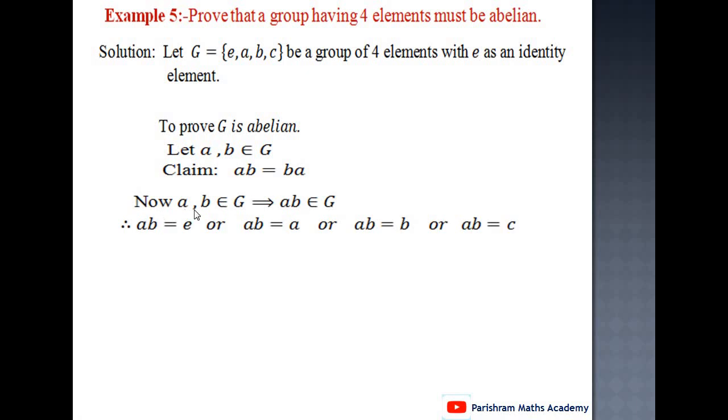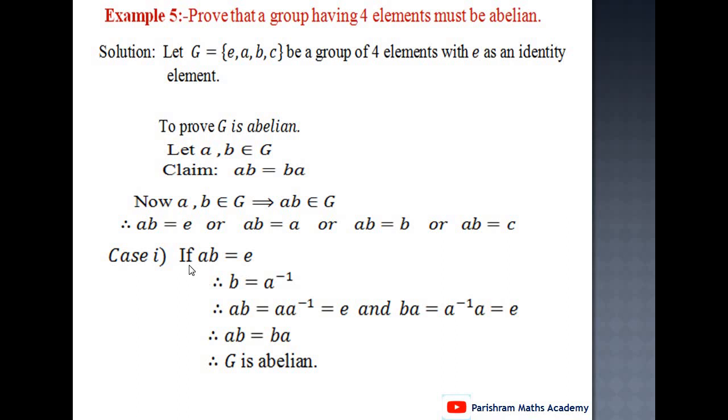Now, a and b, these 2 elements belong to G. Therefore a into b is also in G, because G is a group and the closure property is satisfied. But G contains only 4 elements: e, a, b and c. So this ab is also in G, and therefore ab equals e, or ab equals a, or ab equals b, or ab equals c.